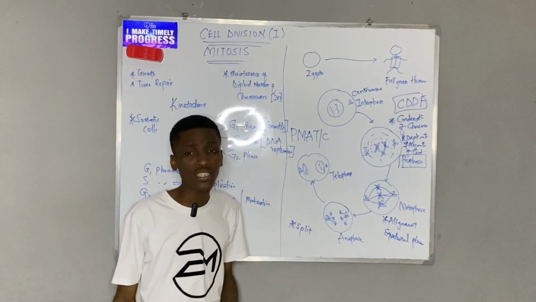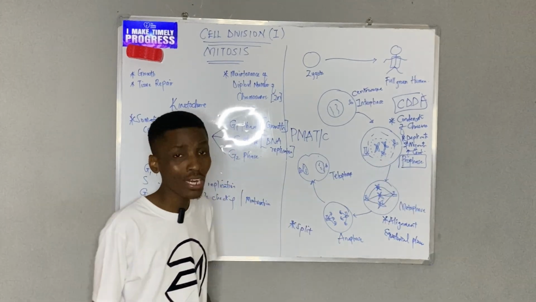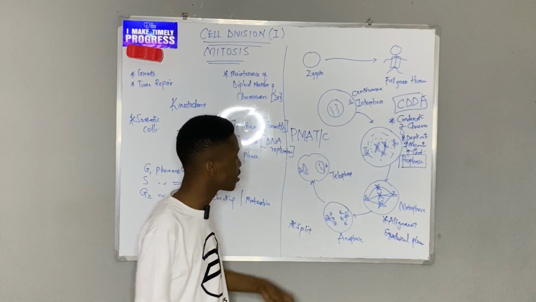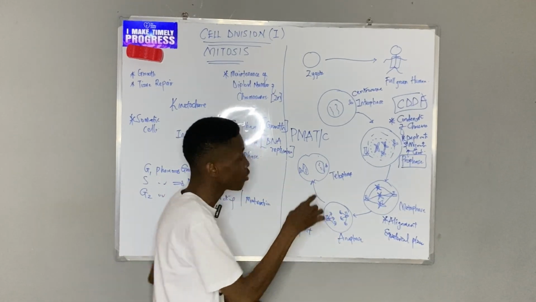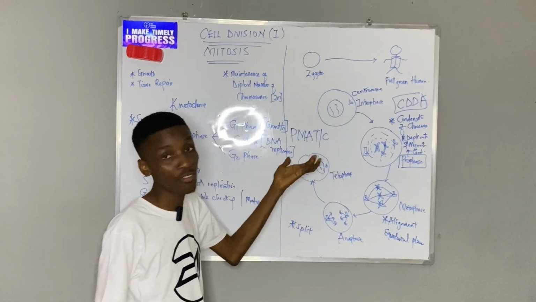And we come to telophase. Telophase is the exact opposite of prophase. What happened in prophase? Condensation of chromosome. Here, what will happen in telophase? What was visible becomes diffused. So it's no more condensed, but rather it is diffused.